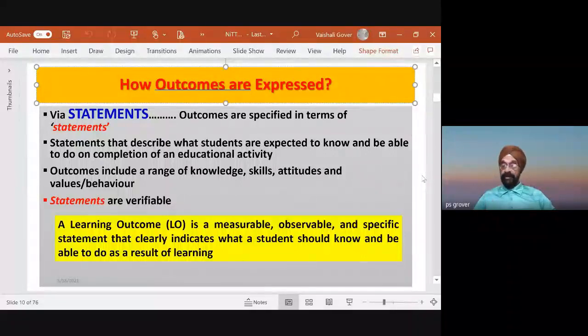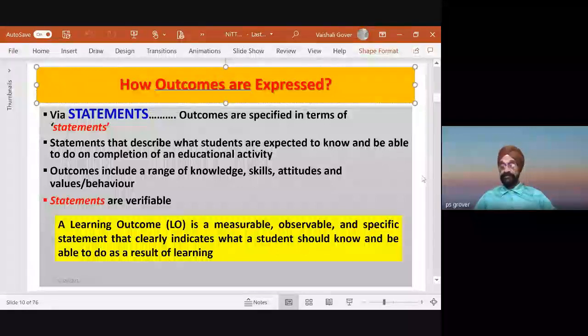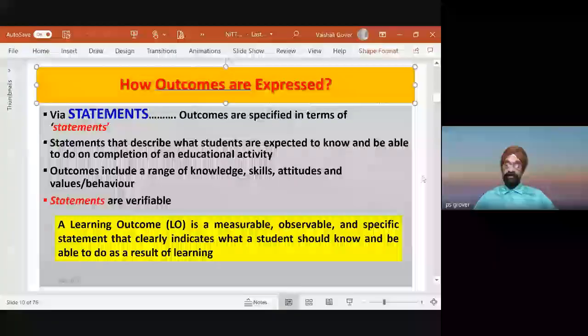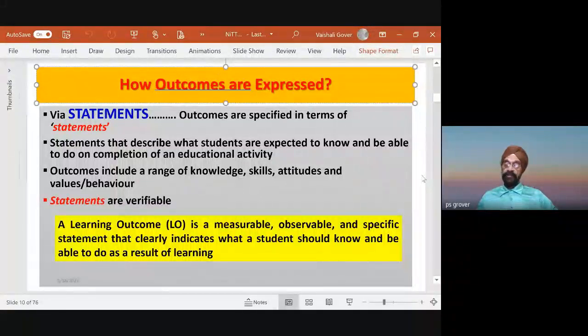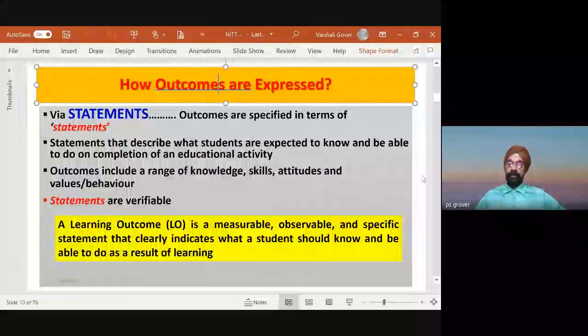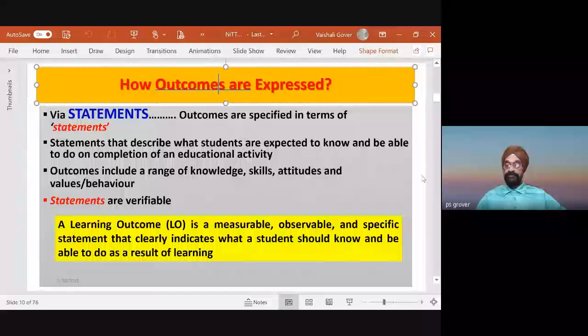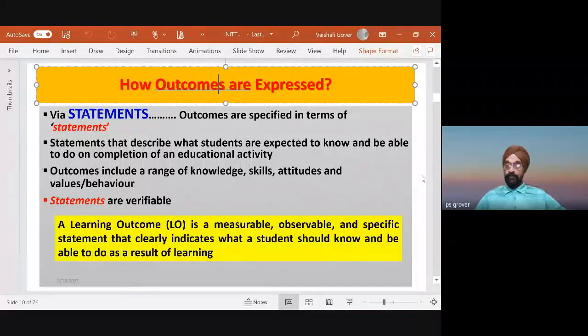But when it comes to higher levels, our emphasis is not there. The moment we look at these things, then our focus becomes, I want to train my students in these kinds of learning, in these kinds of skills. So how do we make outcomes which are accessible, which are measurable? This is with the help of statements. Outcomes are specified in terms of statements. Statements that describe what students are expected to know and be able to do on completion of an educational activity.